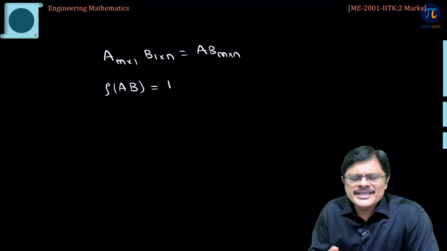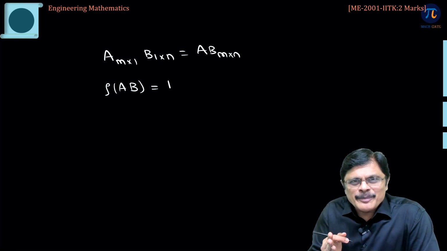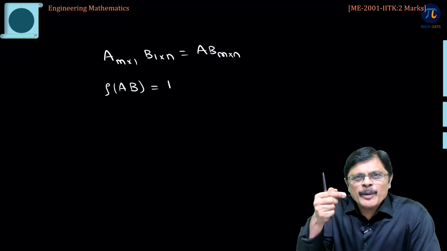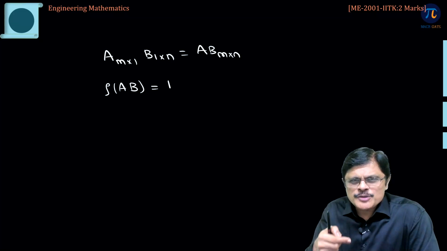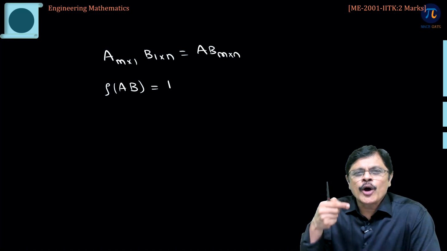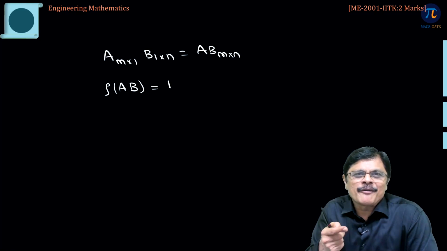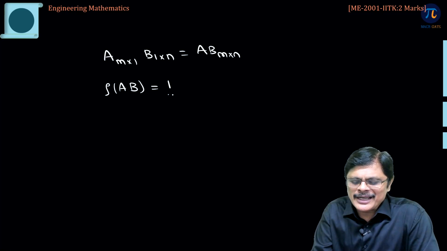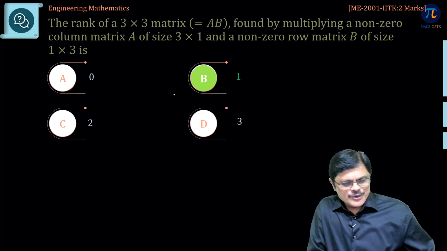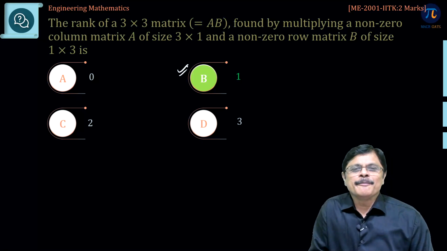See, the logic is when you multiply A with B, in the product you get proportional rows. Out of those proportional rows, keep one row and make all other rows 0. So, you get the echelon form and the number of non-zero rows is equal to 1, therefore, rank is equal to 1. So, the correct answer is option B.